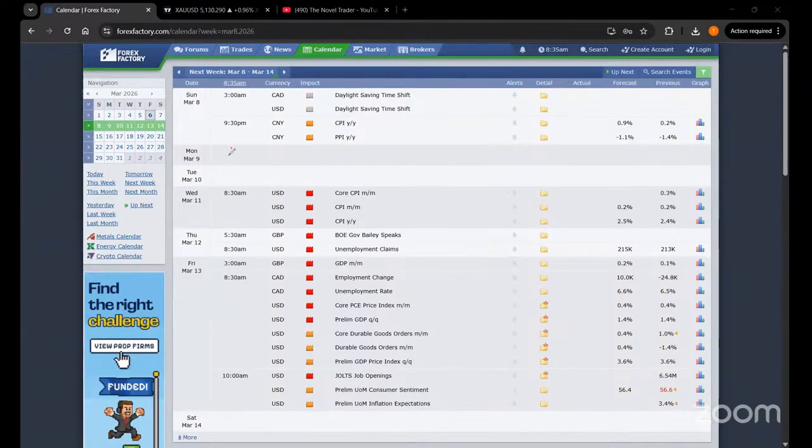As you can see, on Monday and Tuesday there are no news, and on Wednesday we have 8:30 a.m. USD news. So we will be trading gold again, and CPI is very important news, guys. On Thursday, there's GBP news at 5:30 a.m. If you are available at 5:30 a.m., you should get up. However, this is a speaking event, so it might not give a good impact. So we can skip this news.